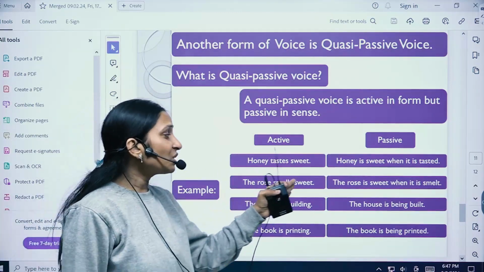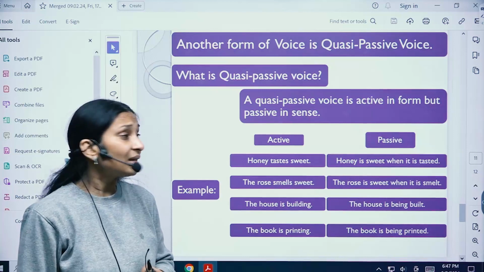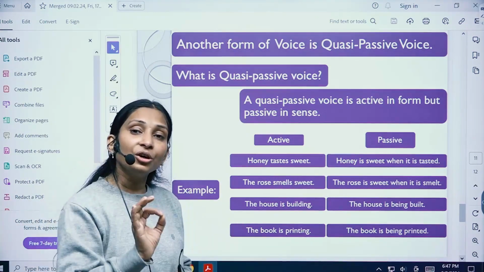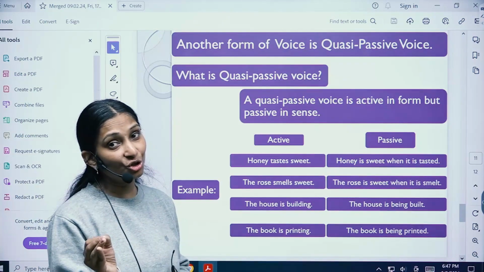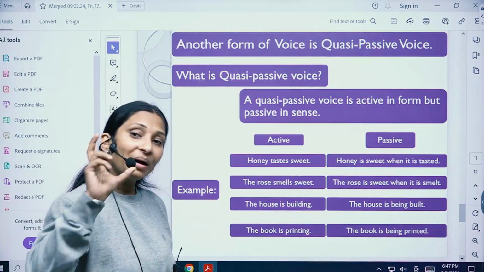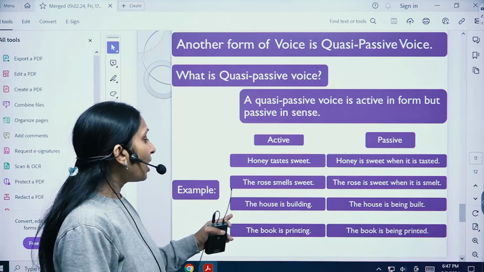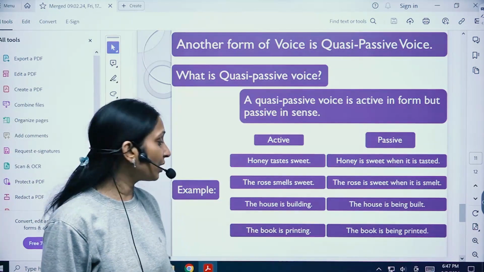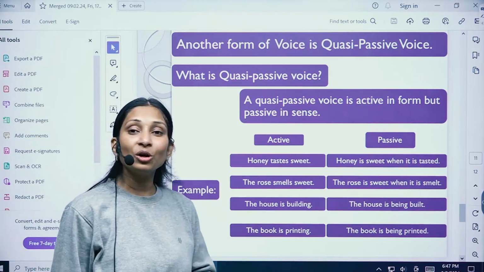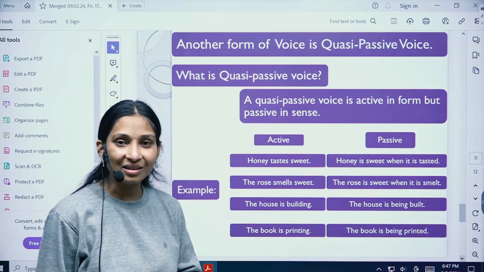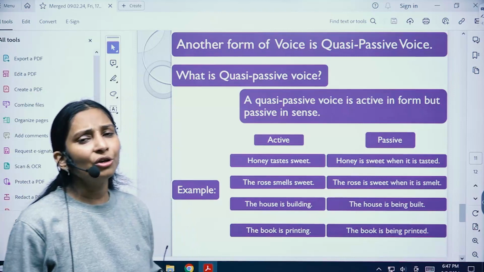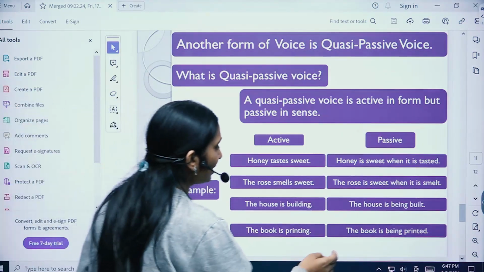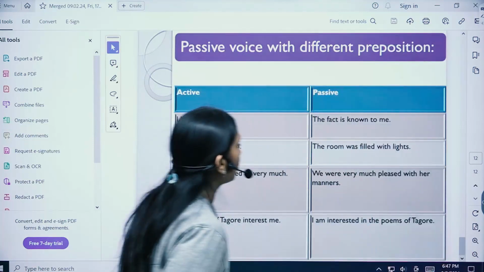"The rose smells sweet." "The rose is sweet when it is smelt." So here the verb has to be changed to the third form of verb, but it goes at the end. "The house is building." "The house is being built." Okay. "The book is printing." "The book is being printed." Okay, so this is how here the main verb is going at the end of the sentence. These are known as quasi passive voice, right?